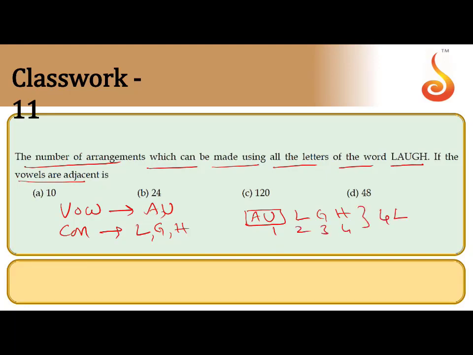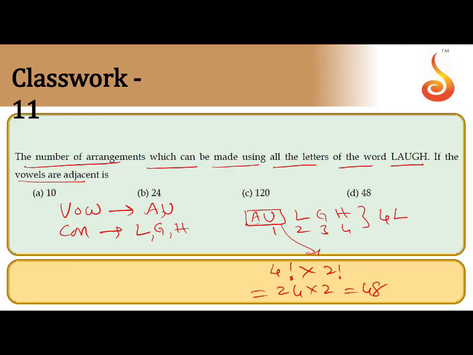Before, we did arrangements of boys and girls, where all the girls sit together. Apply the same concept here. The first 4 letters can be arranged in 4 factorial ways because it is a linear permutation, into the arrangement of the unit. How many letters are there in the unit? 2 letters, so 2 factorial. 4 factorial is 24, 2 factorial is 2.